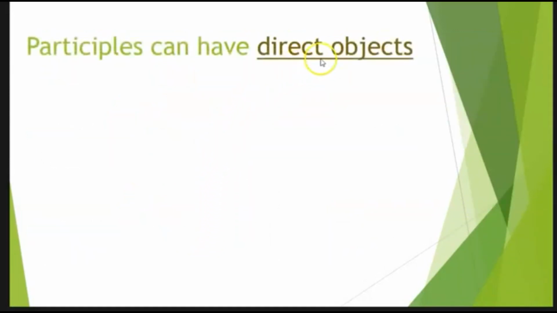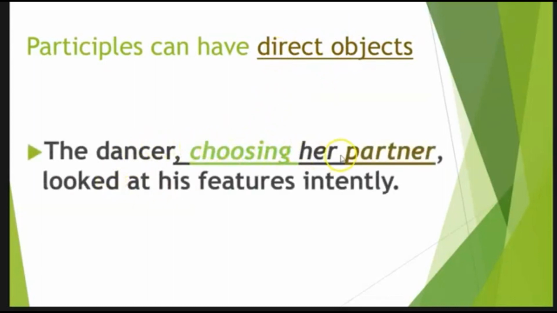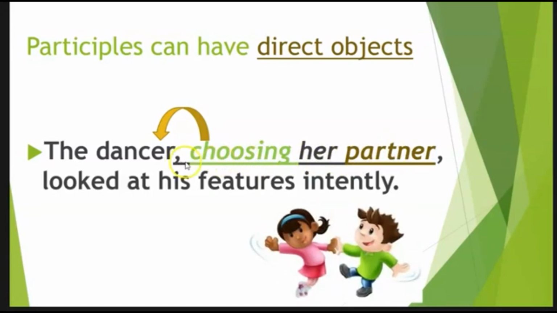They can also have direct objects. Again, participles are, by their nature, a form of a verb, so they can have direct objects. They also become part of a phrase. For example, the dancer, choosing her partner, looked at his features intently. Choosing here is our present participle. It is acting as an adjective, modifying dancer. Looked is the verb in the sentence. The dancer looked at his features. So choosing is an adjective. It has a direct object. What or whom is she choosing? Well, she's choosing the partner. So partner becomes your direct object. The whole thing is a phrase set off by commas, and it is known as a participle phrase.